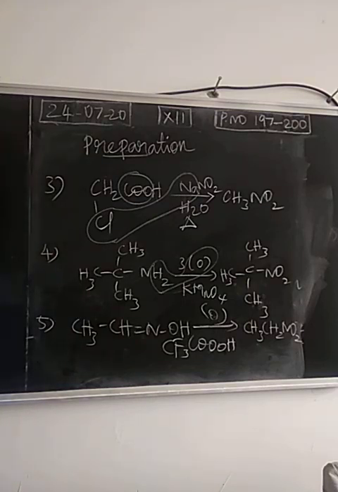So these 5 are the preparation methods to prepare nitroalkane.